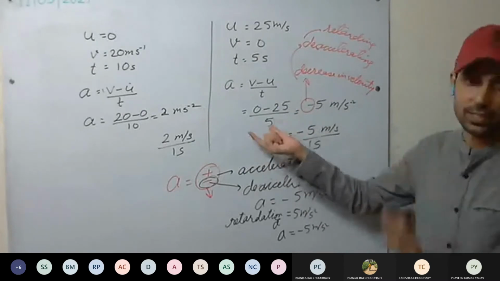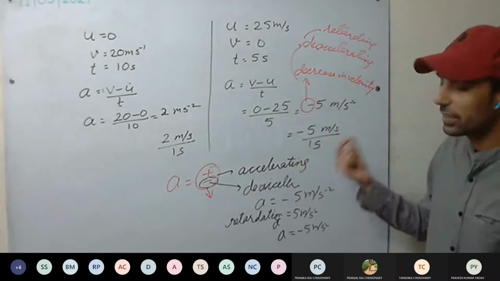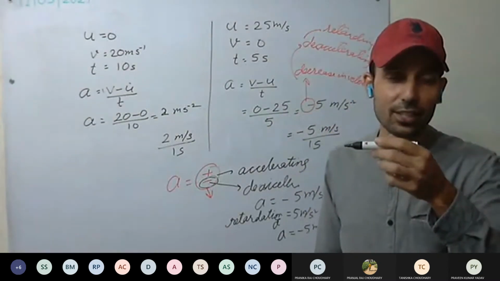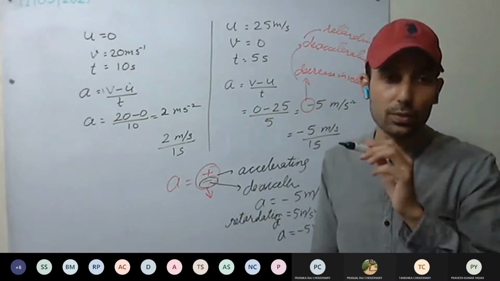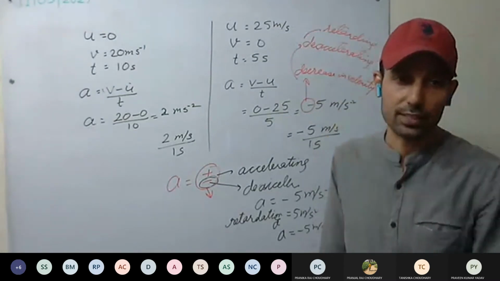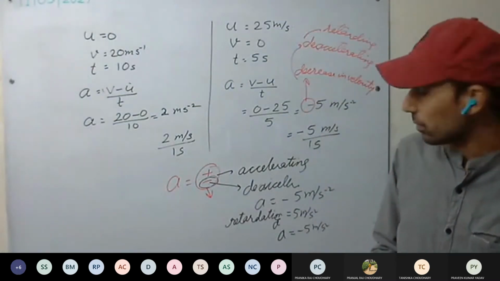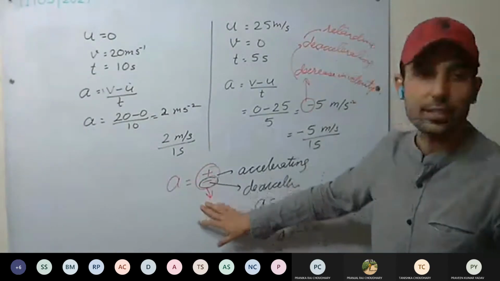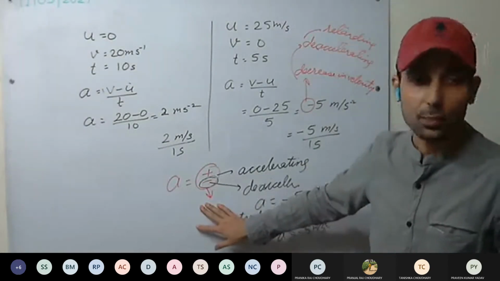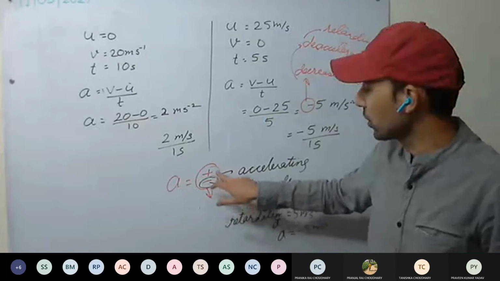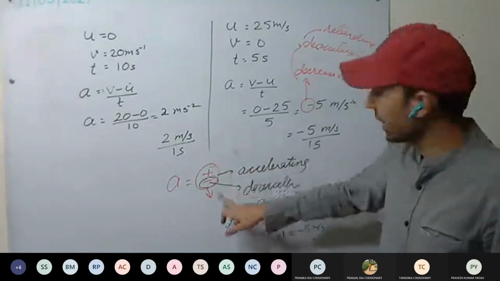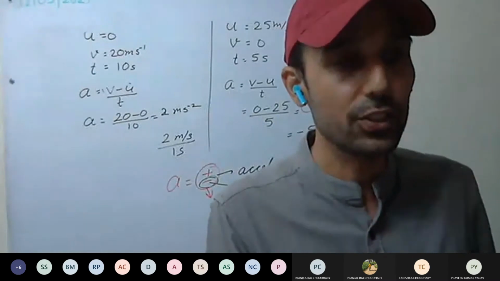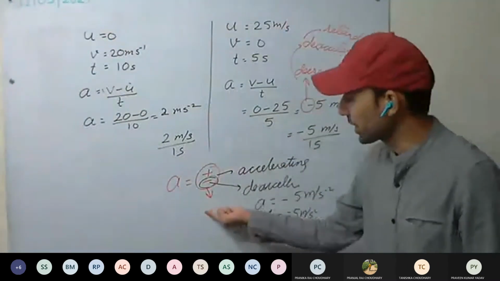That is, retardation means decreasing. If the question says retardation is 2 meter per second square, it means acceleration is how much? Minus 2. Retardation means velocity is decreasing. So here the acceleration does not provide us the direction of the motion. The plus and minus sign denotes whether the velocity is increasing or decreasing. So how are we going to get the information regarding direction?